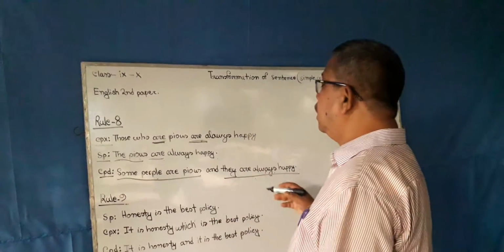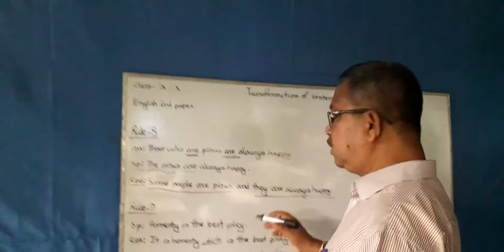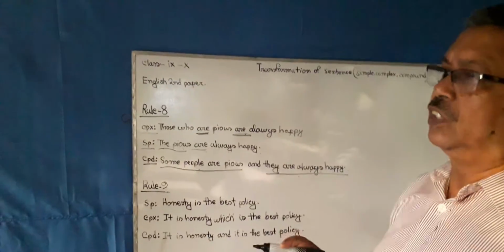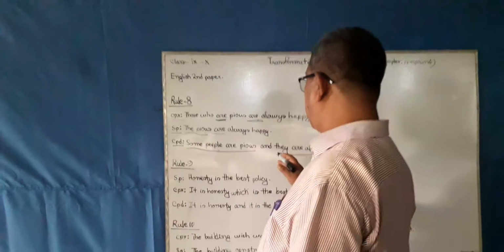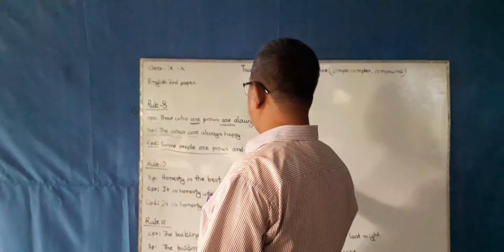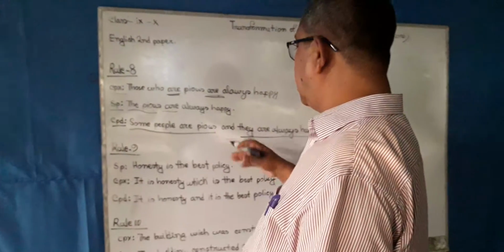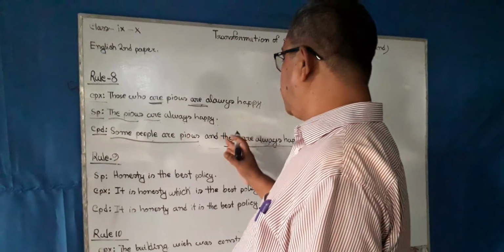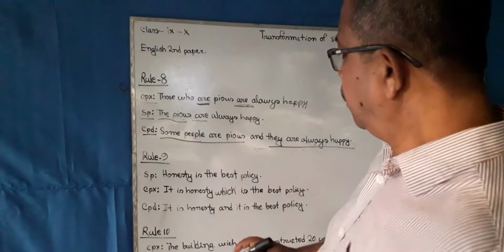In the definition, we came to know that the sentence which has two or more than two principal clauses is called compound sentence. And in this sentence, the condition of compound sentence has been fulfilled. So we call this compound sentence.